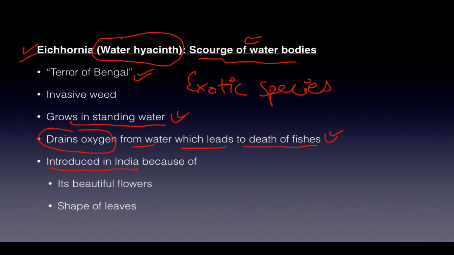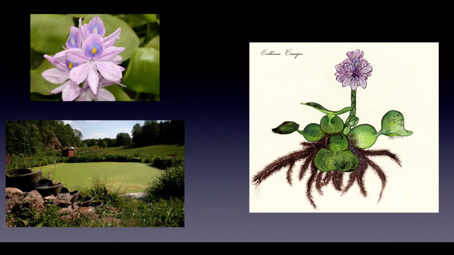Why was it introduced in India? Because of its beautiful flowers and beautiful shape of leaves. It looks good, I'll give it that. So you can see it looks very beautiful, but can you see this water body? Can you see water at all in this? It is completely covered by eichhornia. That is why it is called scourge of water bodies or terror of Bengal. So this is again an example of Eichhornia crassipes.